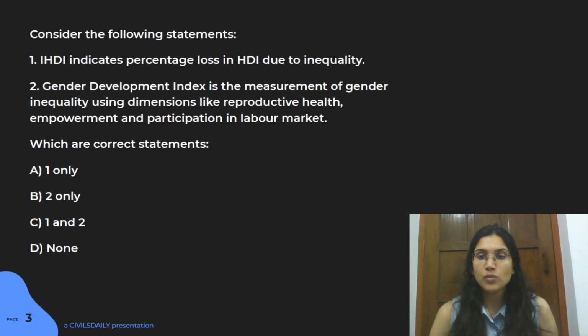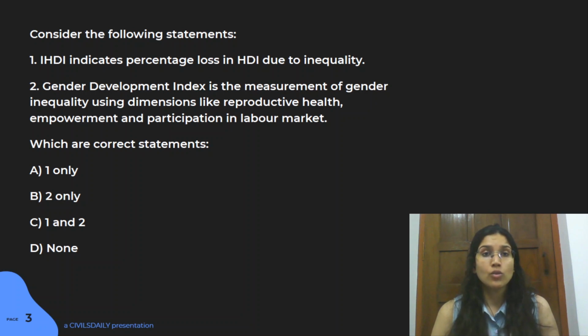So India's position, if you talk about in 2019, that was 129. It did improve from 2018 a bit, but again, due to inequality, especially if we talk about even gender equality, there are other social inequality as well, which is taken into account here. So due to all these inequalities, India does face a lot of loss in its Human Development Index.